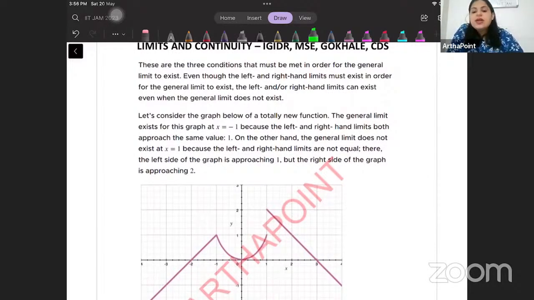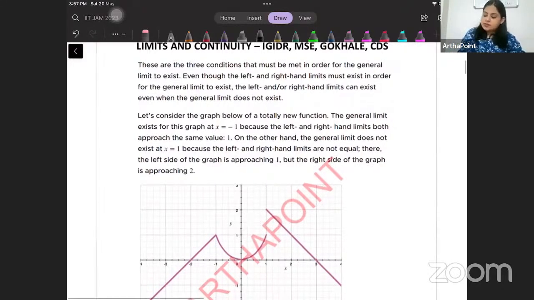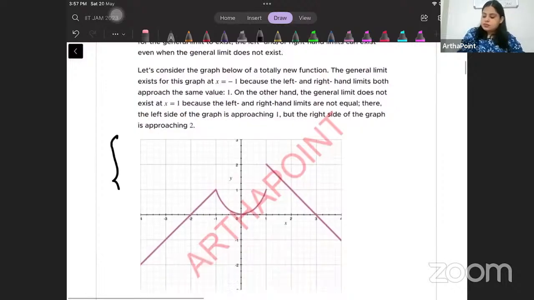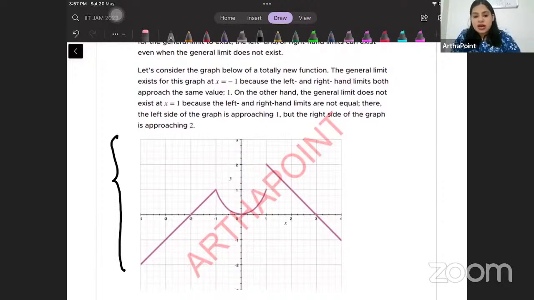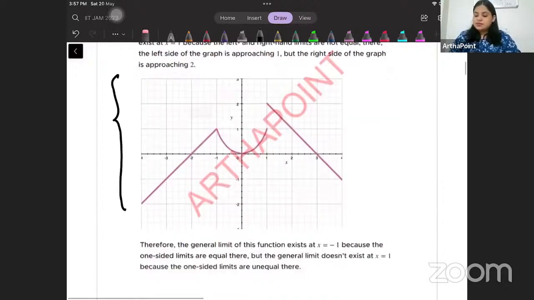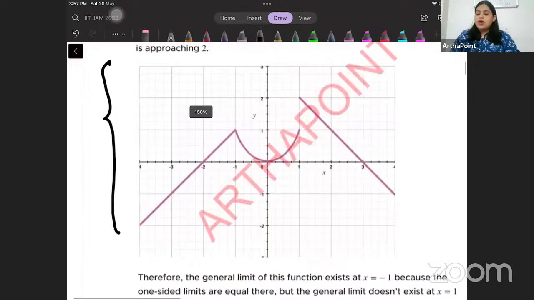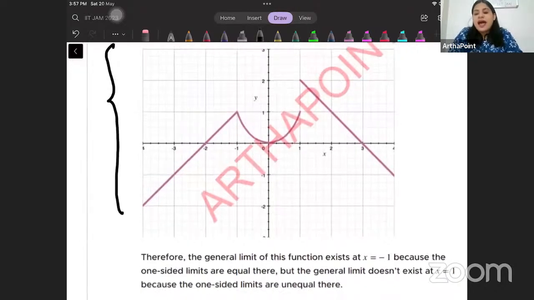Now, beta, what we can go ahead and do is, let us look at this graph that I have displayed here, and try to understand what happens in this graph, let me zoom in a bit, as x is at -1. If I look at x at -1, we notice that the left-hand and the right-hand values both come towards the same.